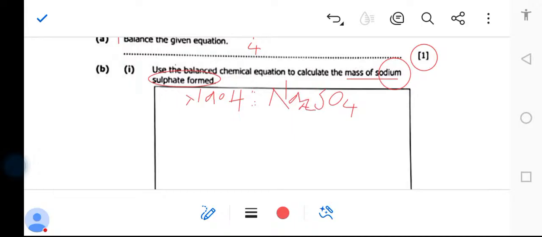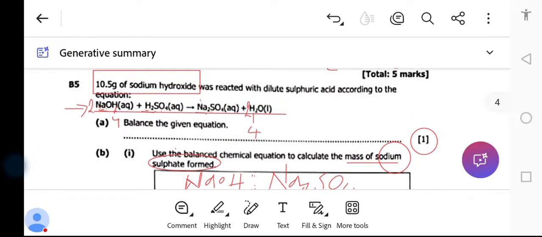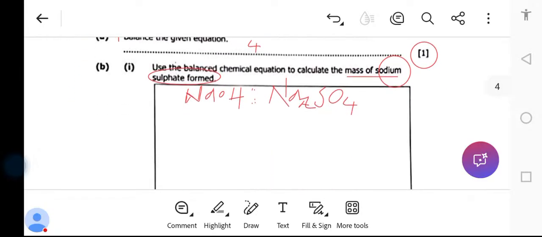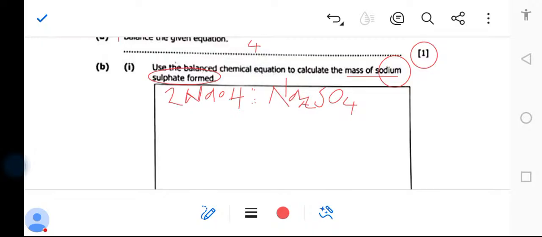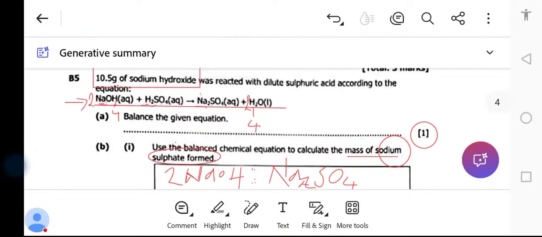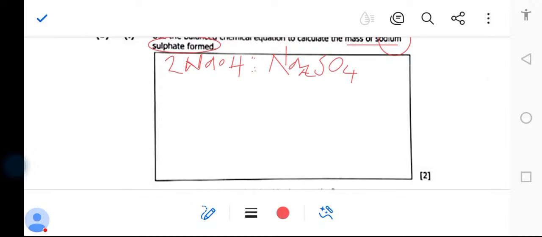And the question said use the balanced chemical equation, meaning how was sodium hydroxide when it was balanced? After balancing, it had a 2 here, 2NaOH, like this. So you first find their masses. What's the mass of sodium hydroxide here? So how do you find it? You say 2 NaOH. Okay, you can ask questions as we are concluding. So here you say the 2 that is in front represents everything here.